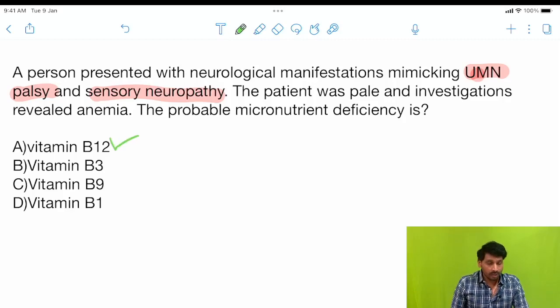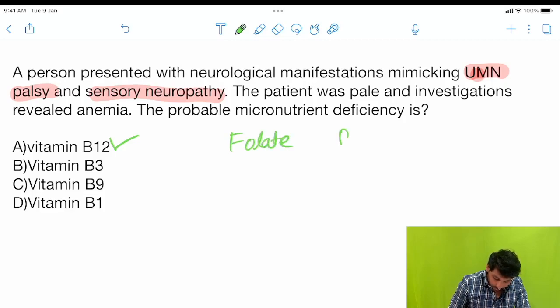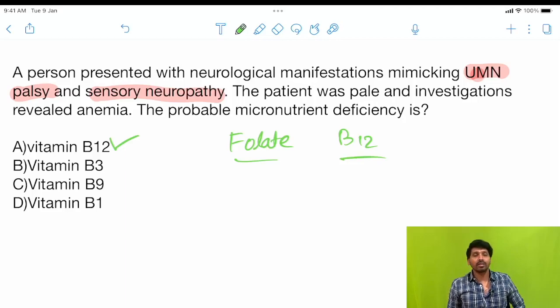Why is there both neurological manifestation as well as anemia? Here folate and B12 work together, right? In deficiency of folic acid, you will be getting megaloblastic anemia, macrocytic anemia, you can say.